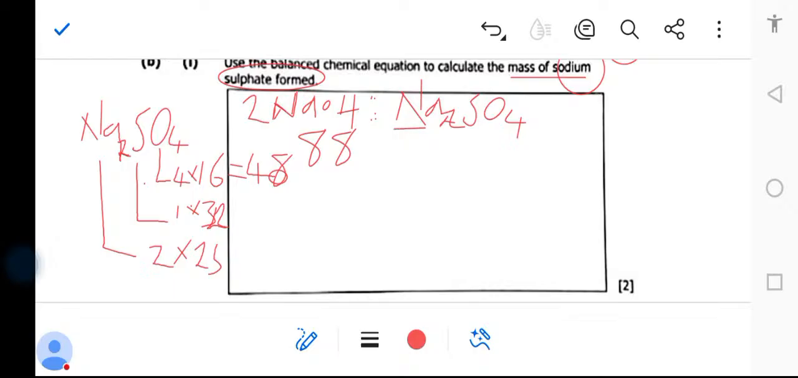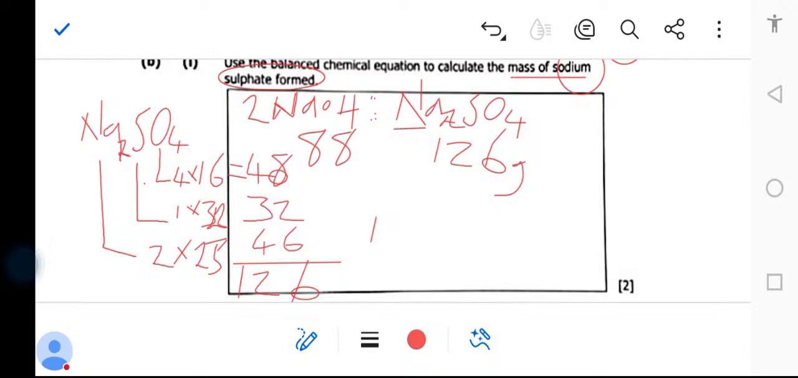Then what about this side? Here we have 32. And here we have 23 times 2. What do we find here? 46. Then we add: 8, 9, 10, 11, 12, 13, 14, 15, 16. So 6, 1. Then what do you have here? 4, 8, 9, 10, 11, and 12, 126. So here we have 126 grams. And this side, 88 grams.